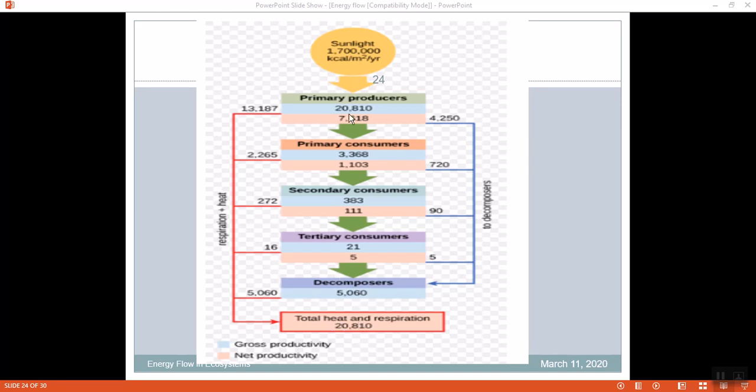The final one is, if you look at 20,810, energy was converted by the primary producers into biomass. However, finally it got dissipated as heat during respiration, which means what is being consumed is being produced here. So all the energy used is being thrown back into space.